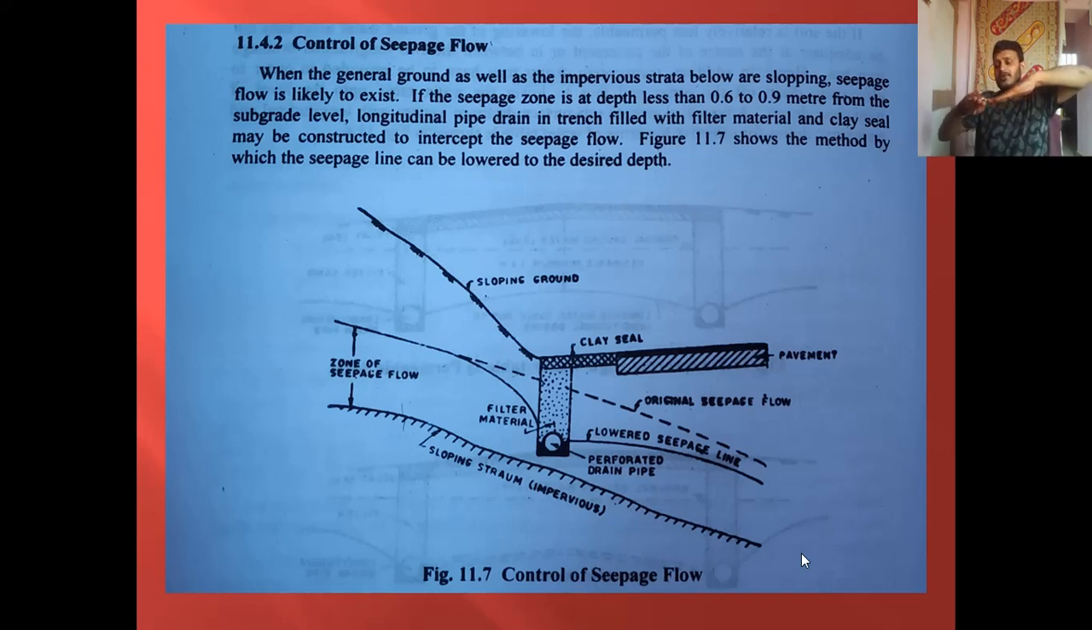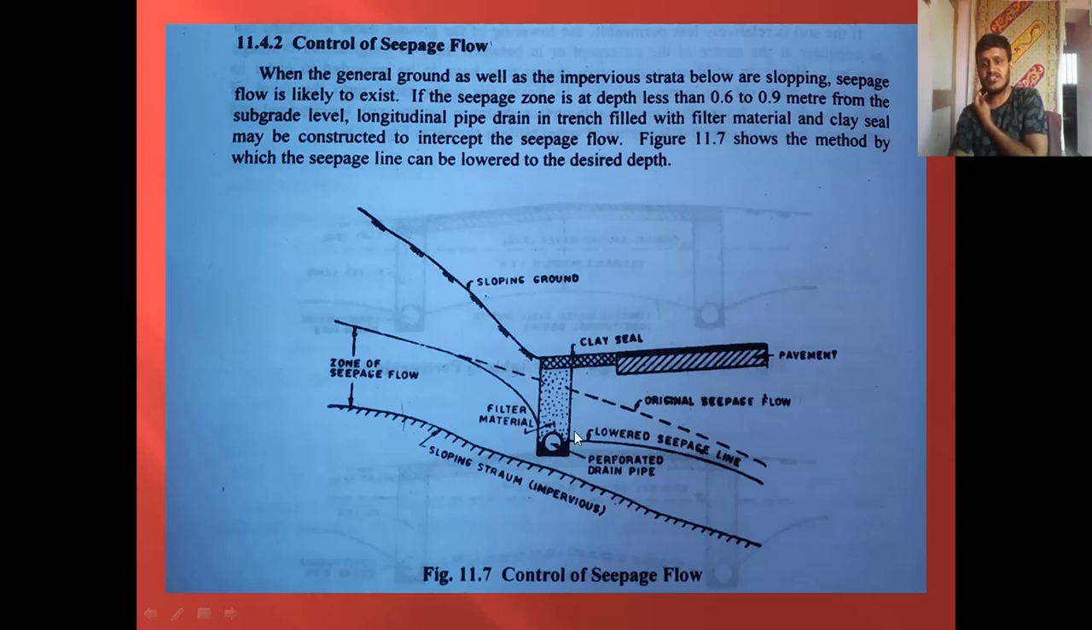Since our pavement is here, the subgrade may come somewhere here. Due to the seepage flow, the subgrade is likely to come in contact with the seepage flow or water. For that reason, if the seepage zone is at a depth less than 0.6 to 0.9 meter from the subgrade level, a longitudinal pipe drain in the trench filled with filter material and clay seal may be constructed to intercept the seepage flow. Here you can see, this is an impermeable strata, this is a natural sloping ground, so here is somewhere our subgrade.